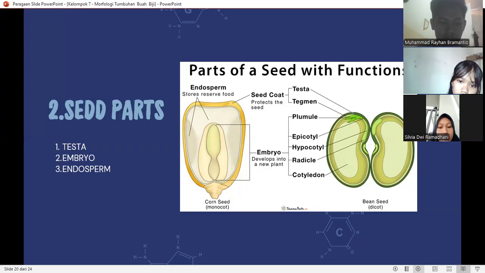hypocotyl, epicotyl, and cotyledons. Three, endosperm, a nutrient storage tissue that supports embryo growth, present in some seeds such as corn and rice. In dicot seeds, the endosperm is usually absorbed before seed maturation.